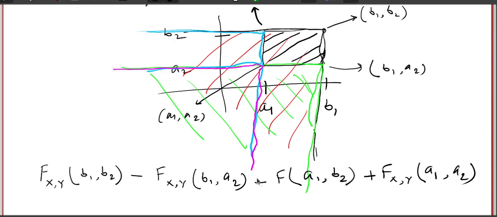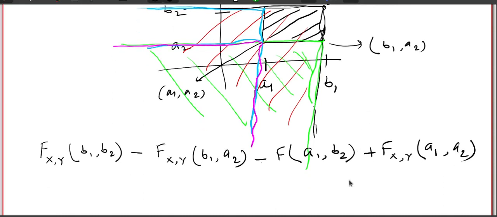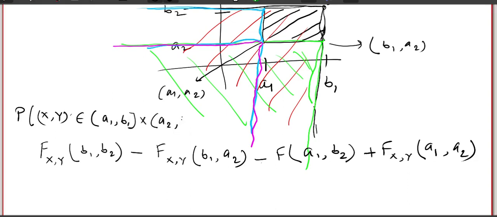If not, you ask me in the doubt clearing session. I will again explain it. So this is basically nothing but the probability that the random vector XY belongs to the rectangle A1, B1 cross A2, B2, and that probability is given in this form.